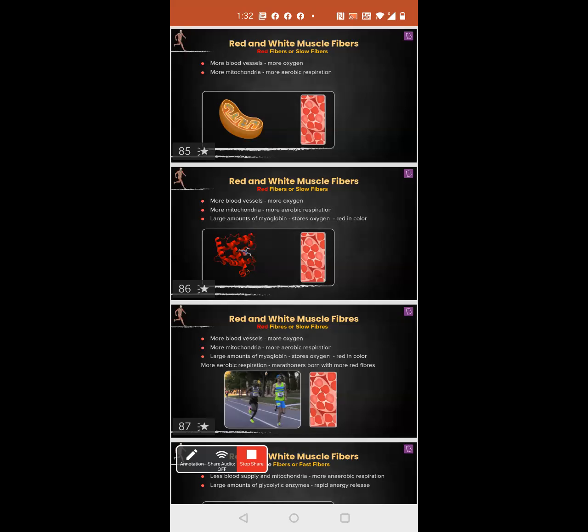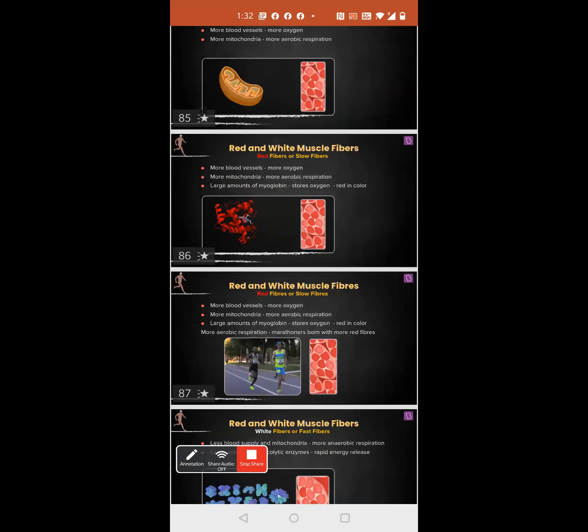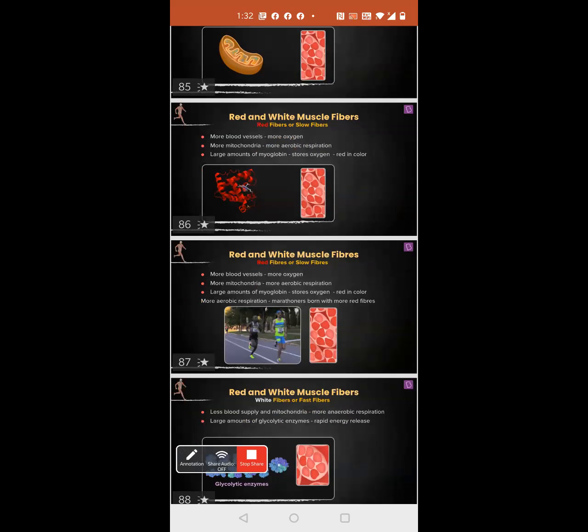Okay. So that is a difference between a sprinter, a guy who runs faster, and a marathon runner. People who run fast generally have more red fibers than the people who are slow runners or average human beings like us, who are not athletes. That's the reason why when we start exercising, we get muscle fatigue.